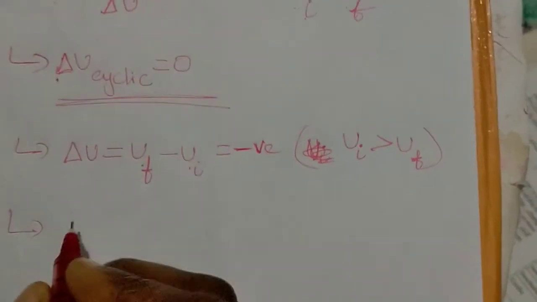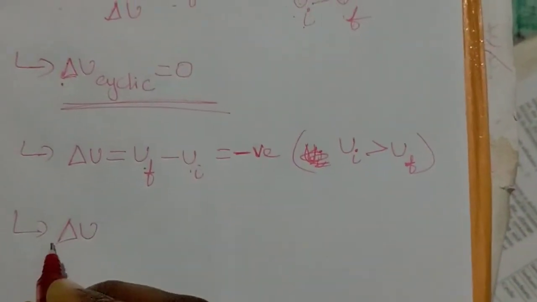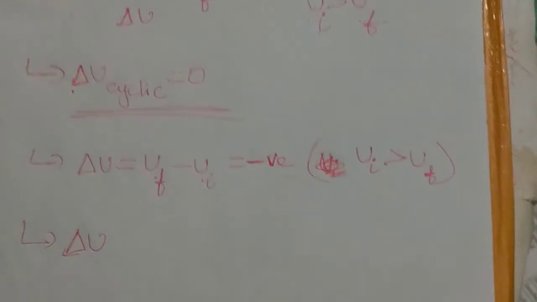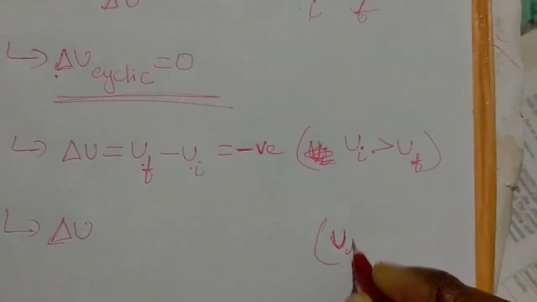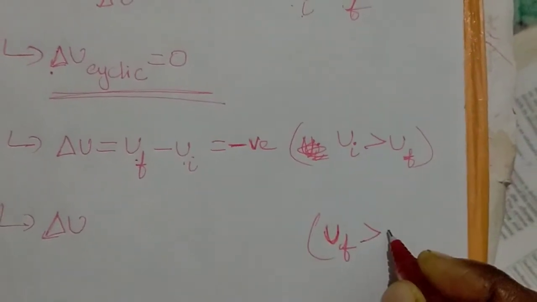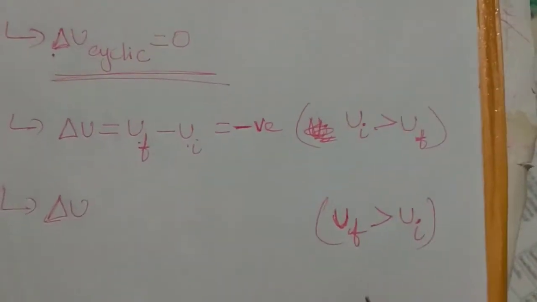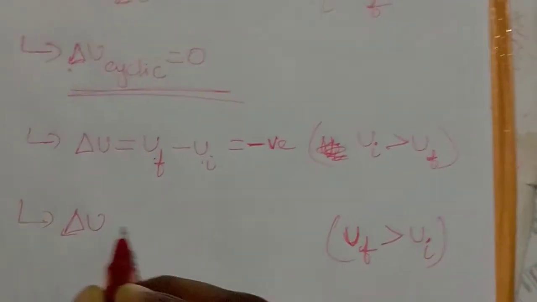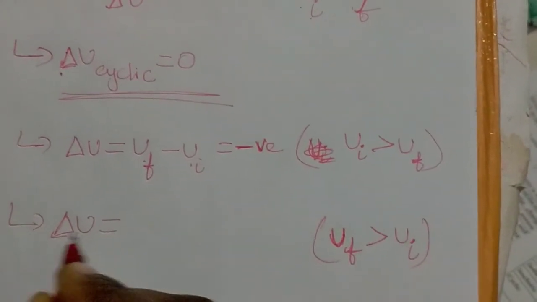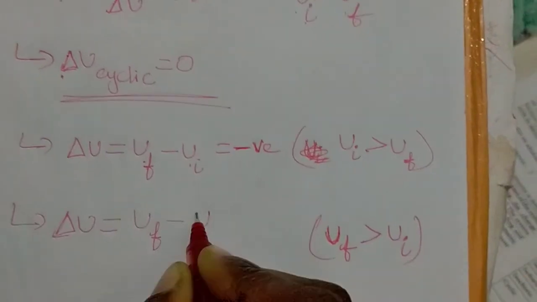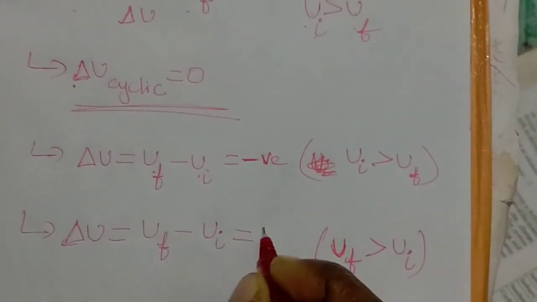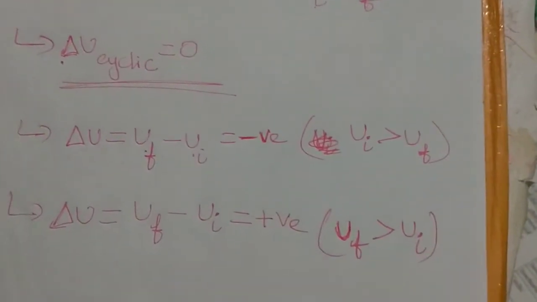And it is opposite for the positive internal energy. What is the condition? If the internal energy of the final stage is greater than the internal energy of the initial stage, then the change in internal energy delta U equals UF minus UI, and it will produce only positive internal energy.